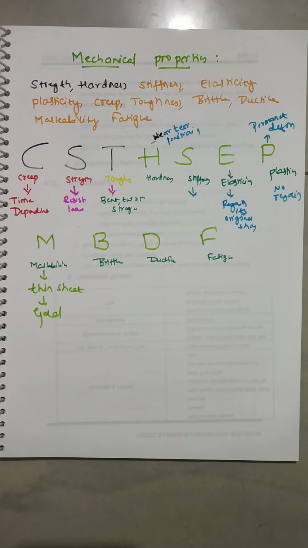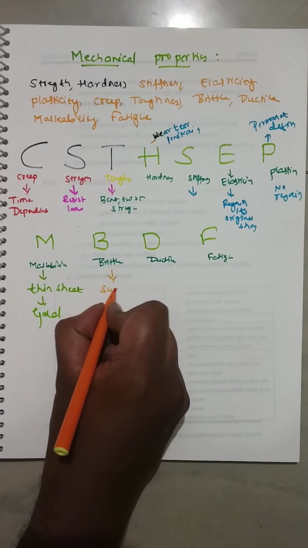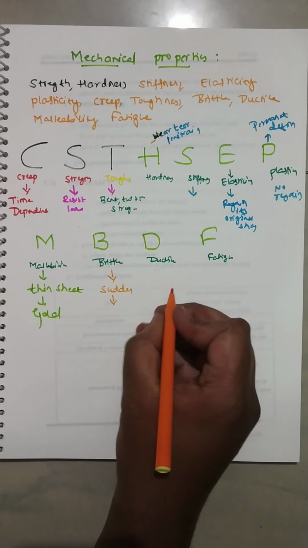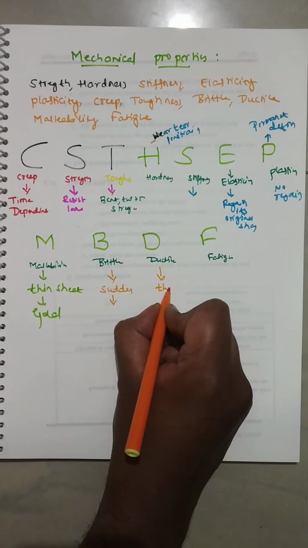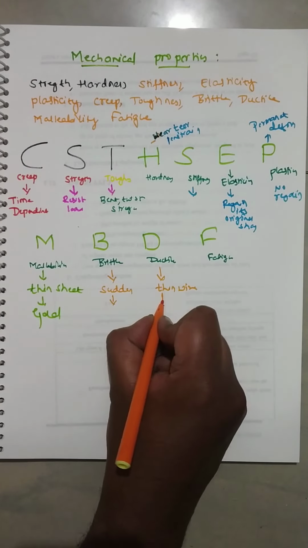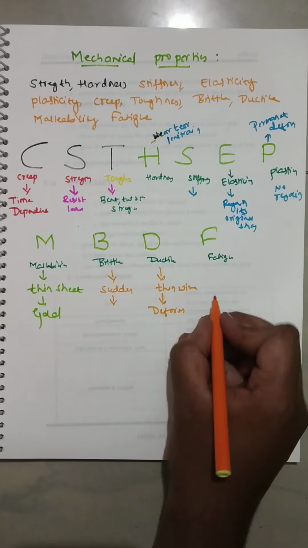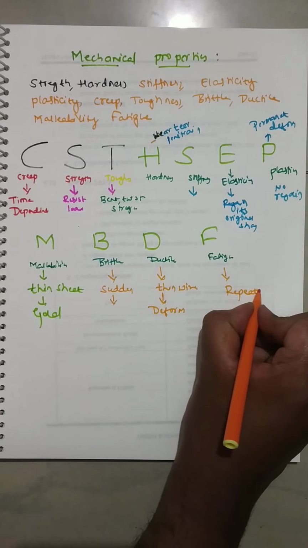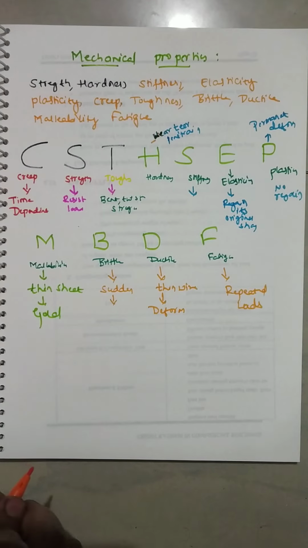Next one is brittle. What you have to remember? Brittle means sudden failure. This is the one thing you have to remember. Next one is ductile. That is thin wire, which means before failure it will deform, it will come to thin. Fatigue means you have to remember repeated loads. This is the way you have to remember.